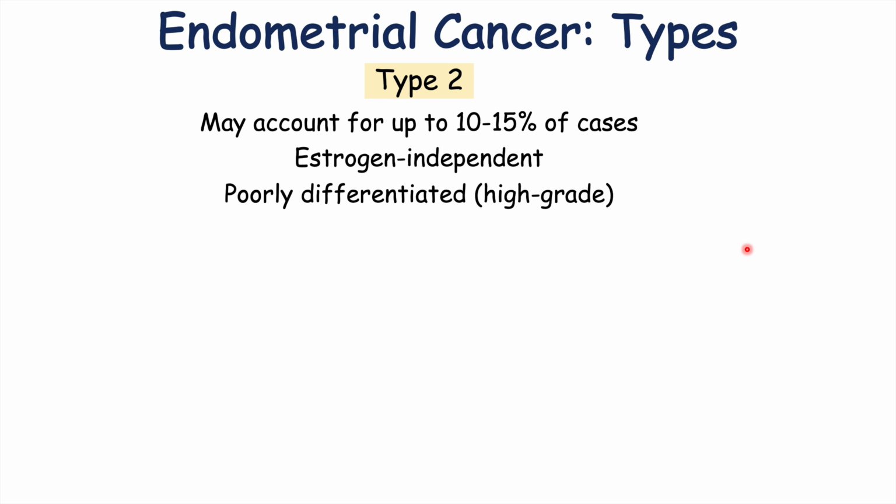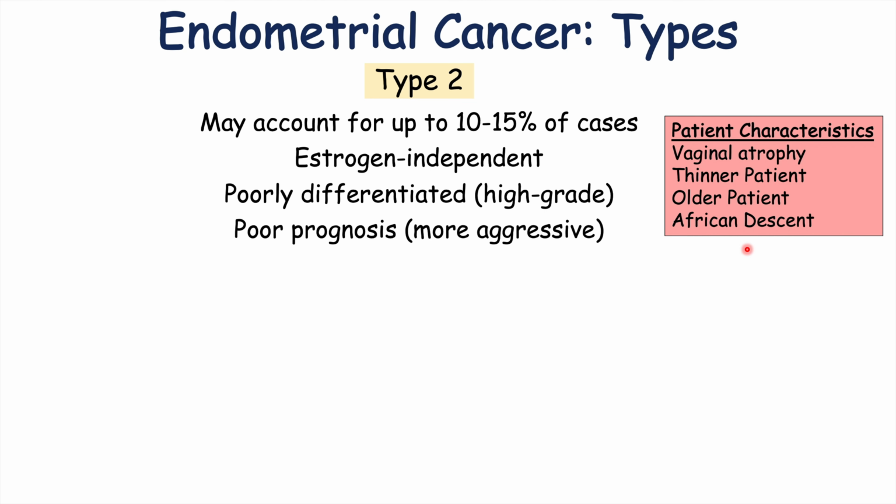This type of endometrial cancer is poorly differentiated. It is high grade, so it is going to be more aggressive in nature. And this leads to a poor prognosis. So oftentimes the 5-year survival rates for these patients with type 2 endometrial cancer are lower. But luckily, they are the minority of cases. But there are certain specific differences between type 1 and type 2 with regards to patient characteristics.